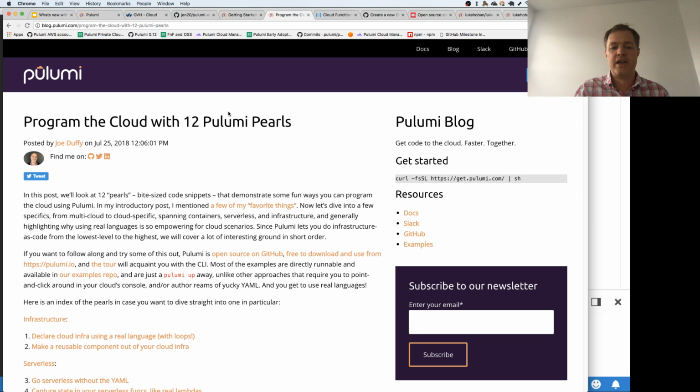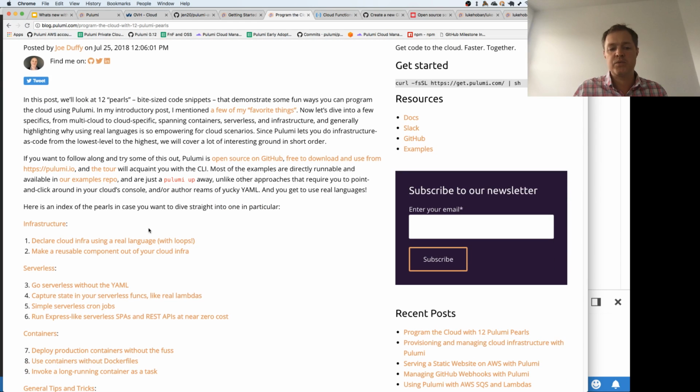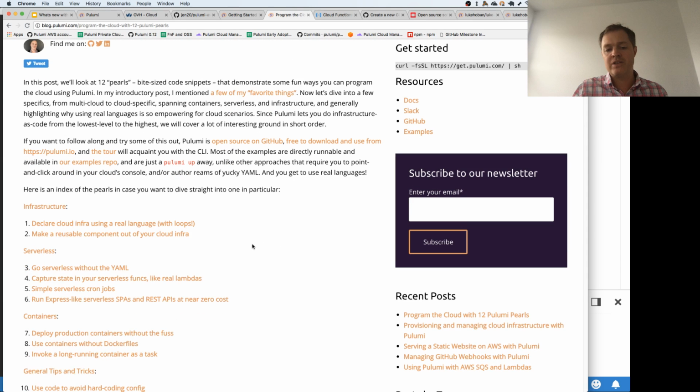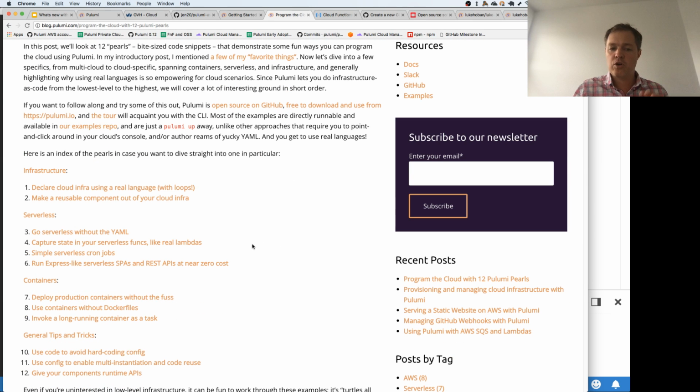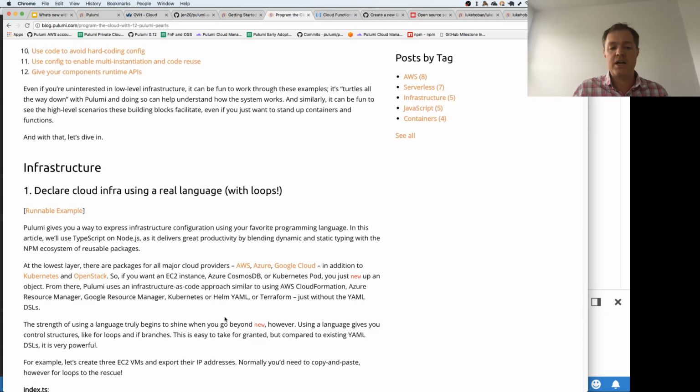For folks excited about the idea of Pulumi, but trying to figure out in which ways to apply it in different domains and get some ideas, these are really good examples, with quick looks at what Pulumi can look like solving a bunch of different things, from serverless tasks to container-based tasks to raw infrastructure, and even some general tips and tricks for interesting cross-cutting things you can do. Lots of fun things to look at in here.